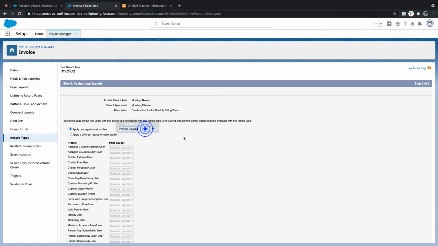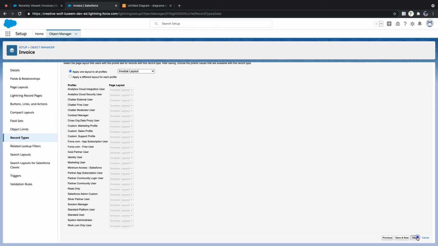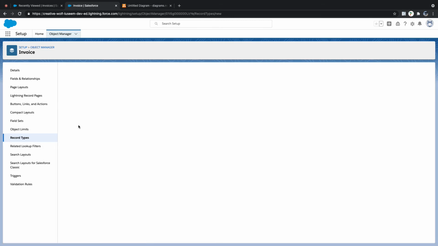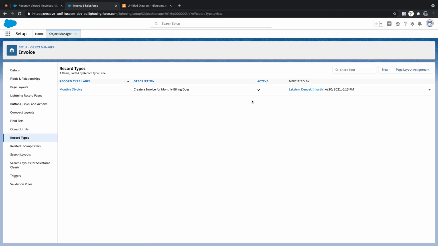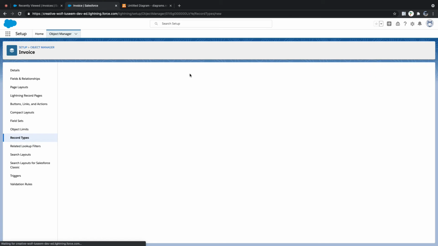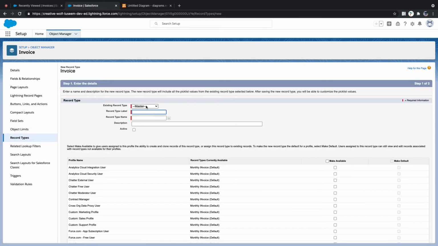And insert layout. Okay, we have only one page layout. It's okay. And let me create one more record type. Either you can clone from master or you can take the configurations from monthly invoice.